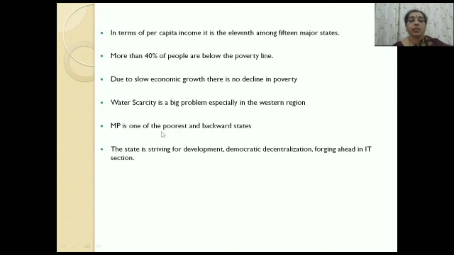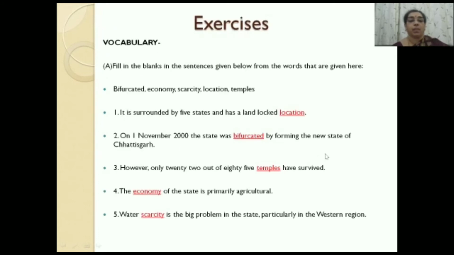Madhya Pradesh is one of the poorest and the backward states. However, the state is striving for development, democratic decentralization, and it is forging ahead in IT sector. To forge ahead means to go ahead at great speed. So with that, we come to the end of the lesson.